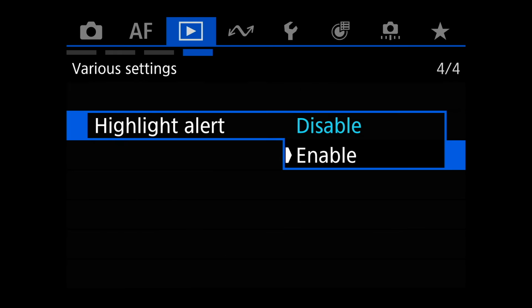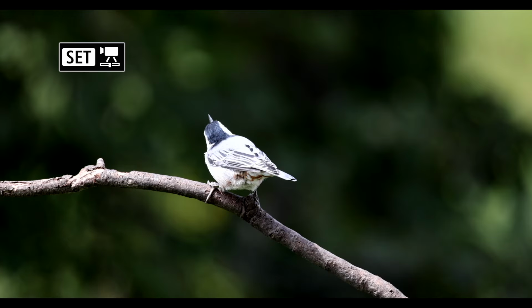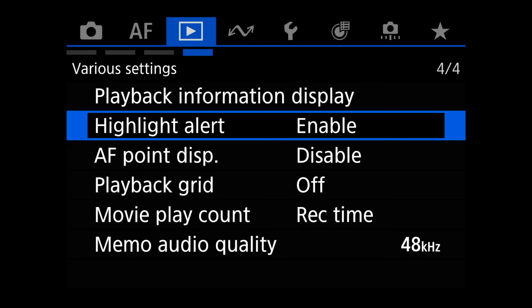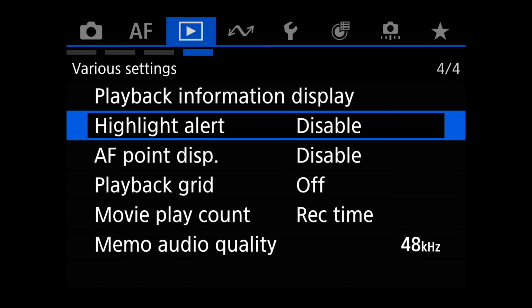Highlight alert. These are the ones where it will show you the little blinkies on a photo. So if you go here, you see the thing blinking there. That blinky is letting you know that that bird is actually overexposed. You can leave it on, leave it off. If you have highlight tone priority on, you usually don't need this, but it's still a good idea to have it on just to be sure.